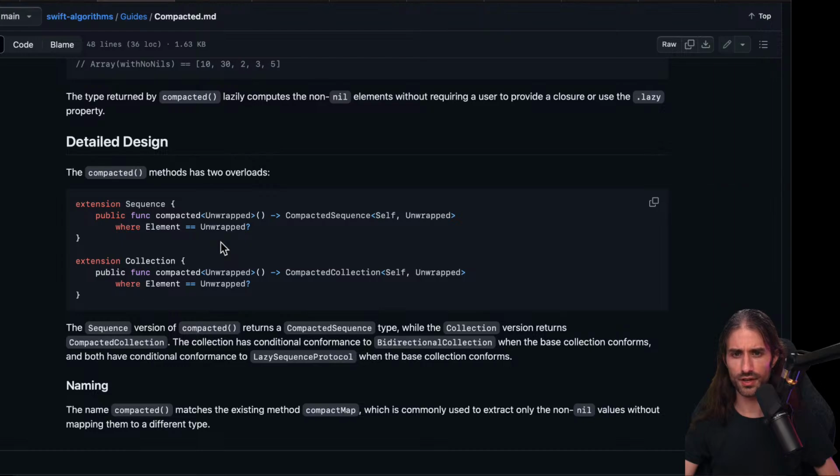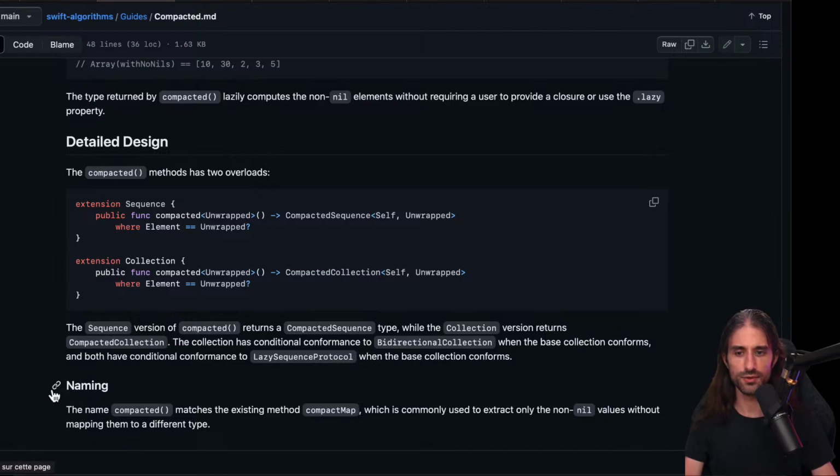There are two method overloads, one for sequence, one for collection. The sequence version of compacted returns the compacted sequence type, while the collection version returns the compacted collection. The collection has conditional conformance for bidirectional collection, and they both have conditional conformance to lazy sequence protocol when the base collection conforms. And I guess the reason why you need to have the two of them, because collection already inherits from sequence, is because they want to return a compacted collection. I guess because there are performance reasons under the hood.